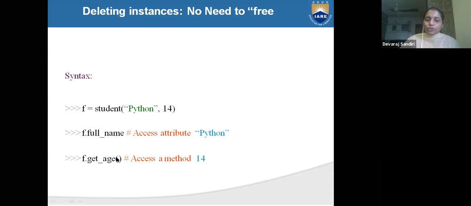If you give parentheses, then it is called as a method. When you don't need to give parentheses, then it is called as an attribute. This is how attributes and methods are separated in Python.